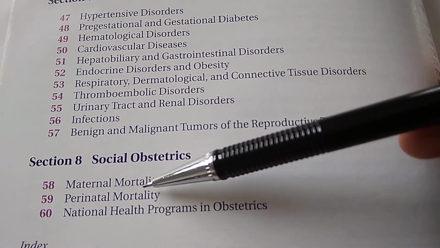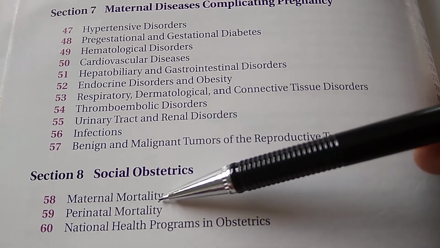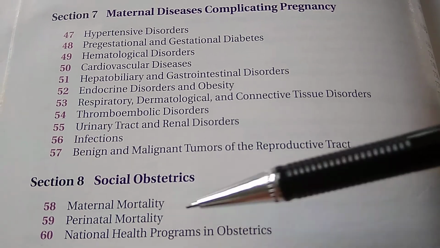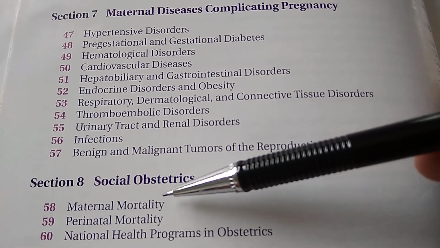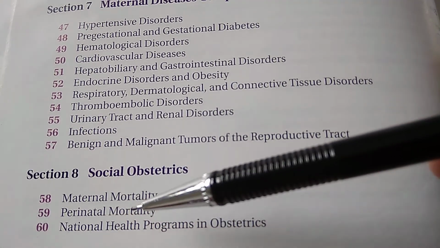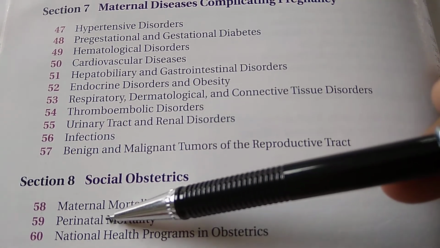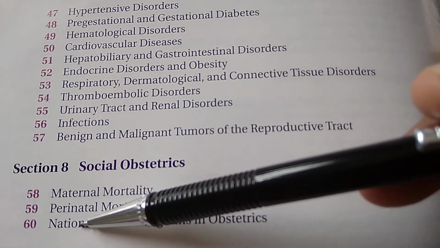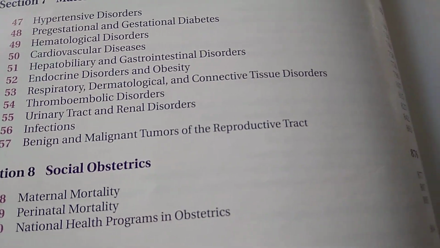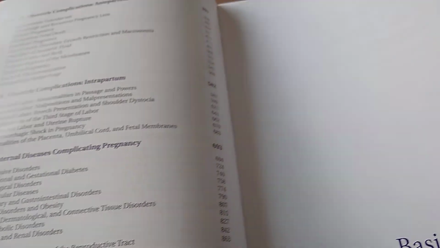Social obstetrics is maternal mortality. You'll have to learn about what are the causes, how to decrease, what is the current maternal mortality ratio, etc. Perinatal mortality, that is for the baby, before birth, during the time of birth, immediately after birth, kind of thing. National health programs in obstetrics, all the community medicine stuff. So here and there, let's look at some things in this book.